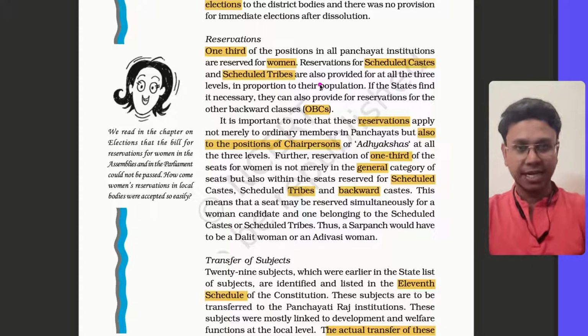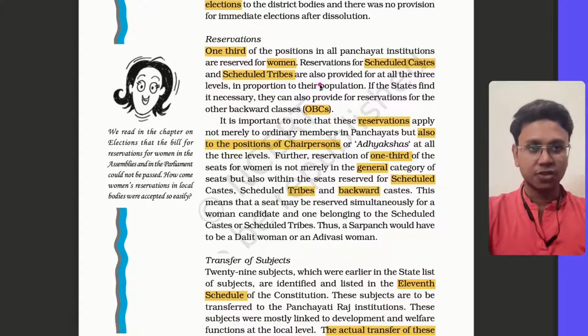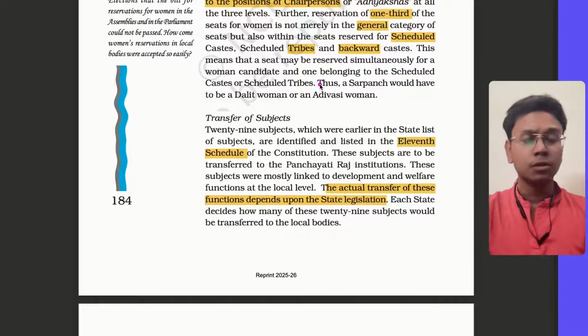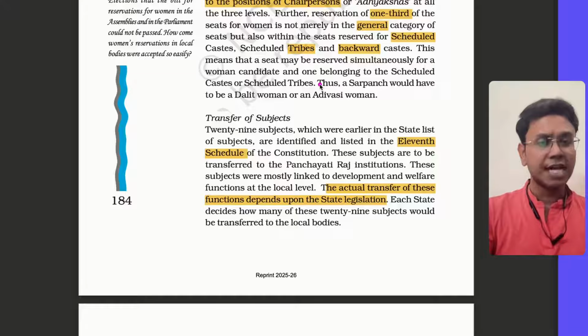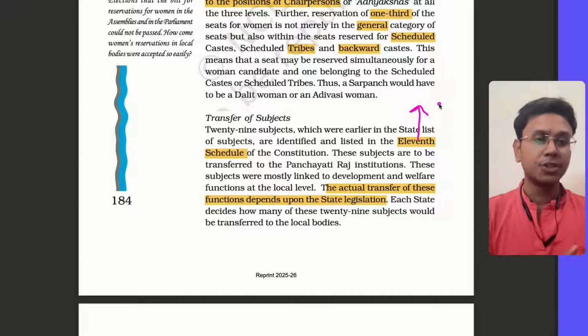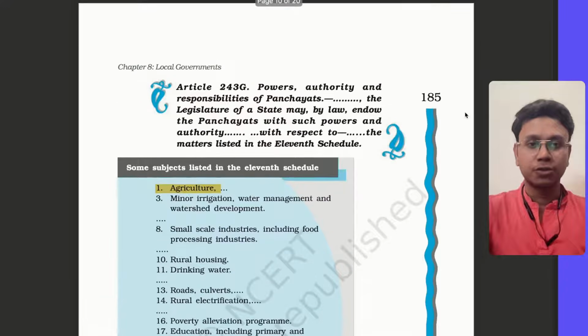Now this structure is created. Reservation is given, the three-tier structure is there, elections are held. Now some specific powers have to be given to them. The 73rd constitutional amendment gives that responsibility to the states. It's upon the states to decide what powers should be given to the Gram Panchayat, the local government in a particular state. But the 73rd Amendment has added an 11th Schedule. In the 11th Schedule, there are a lot of subjects. Let me show you. See, there are a lot of subjects.